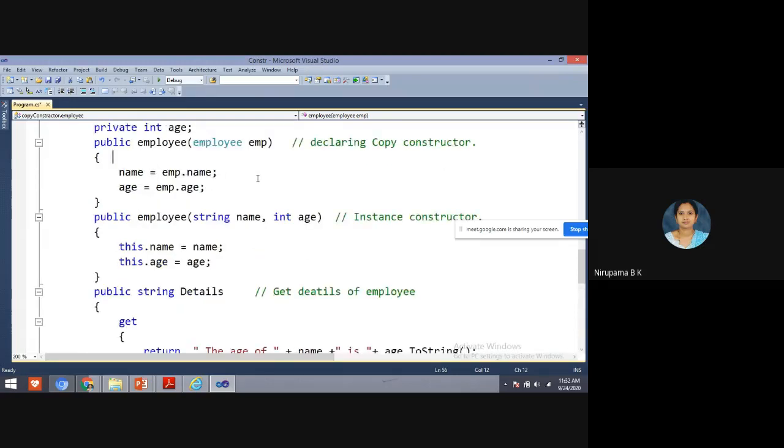Yes, students, this is the declaration of copy constructor, and with the help of this EMP, we are assigning the values. We are copying the values. Whatever value I have given here, the same values will be copied here in the copy constructor with the help of this EMP. Now I'll show the execution of this program.